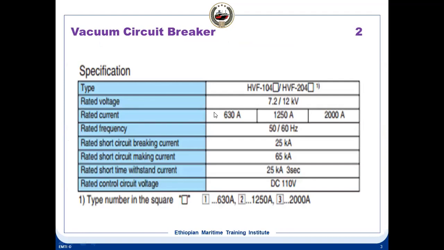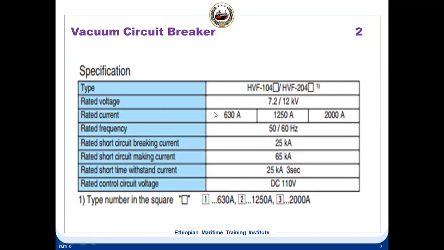See, this is one breaker. Generally you'll find on the side of the circuit breaker all these parameters. Here it shows rated voltage is 7.2 to 12 kV. That means the rated voltage is maximum 7200 volt to 12,000 volt, and rated current is 630, 1250, 2000 amps.